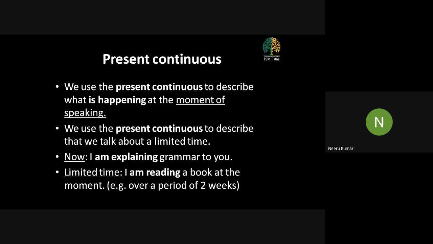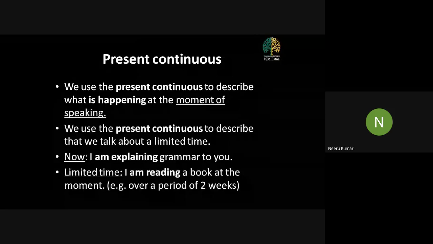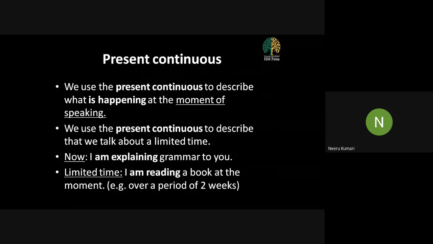That is, the main verb will always include ing. If you can see here, explain is the main verb, the root verb, and then including ing. When we include these three letters, ing, to the main verb, explain plus ing, explaining, this will show the continuous action.